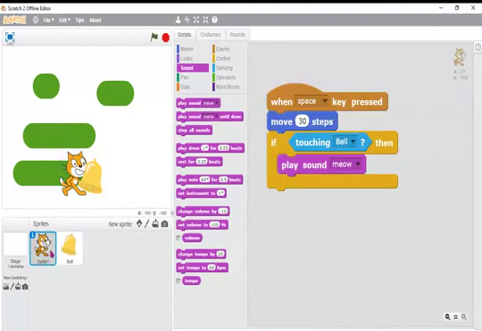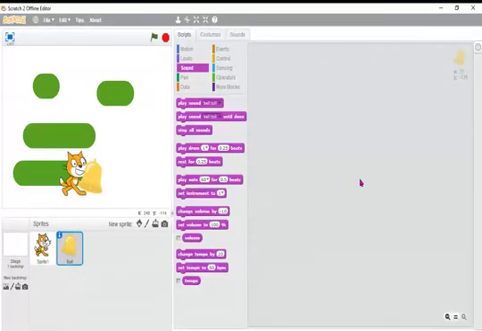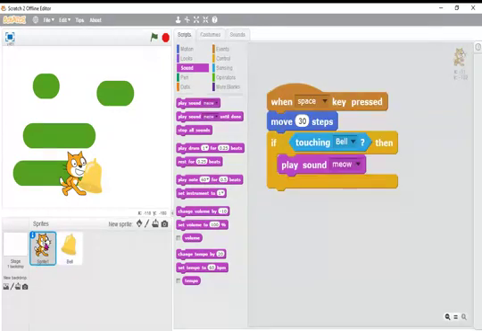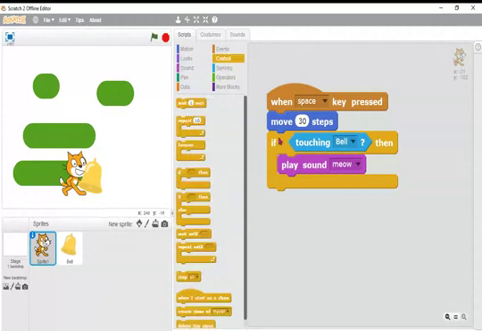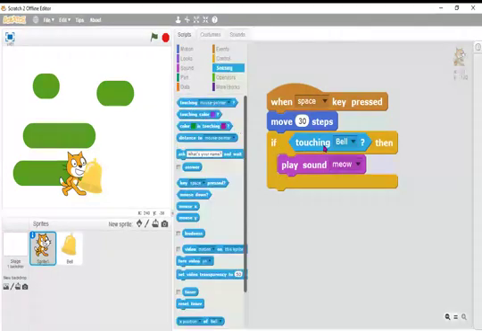One more point I will say. When I click the cat sprite, you will get this program. When I click the bell sprite, there is no program, because we have written the program for the cat sprite. So this is one way you can use it. In control I used if and repeat, in sensing I used touching, and make sound.